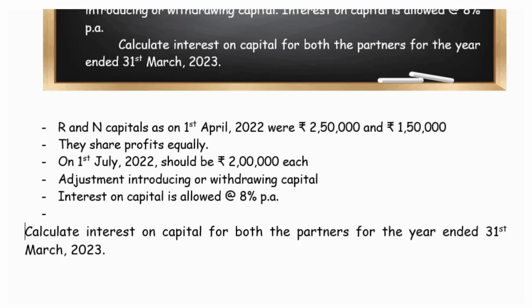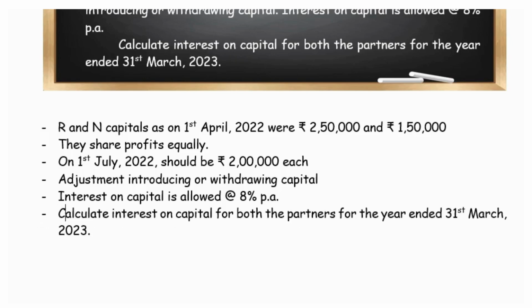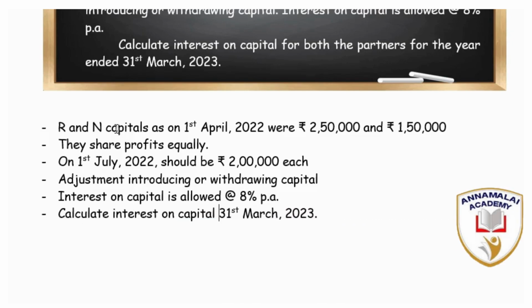We are asked to calculate the interest on capital as on what date? That is 31st March 2023. Opening balance on the 1st April 2022: 2,50,000 and 1,50,000 as the capitals. And as on 31st March, the interest on capital. We discussed interest on capital is an income for the partner and an expense for the company.